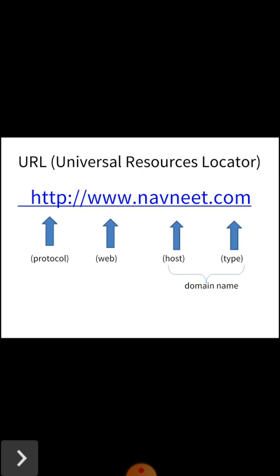URL is the address of a website on the internet. For example, the URL of Navneet Education Limited is given here. http://www.navneet.com is the URL of navneet.com. So let me discuss one by one these 4 parts.